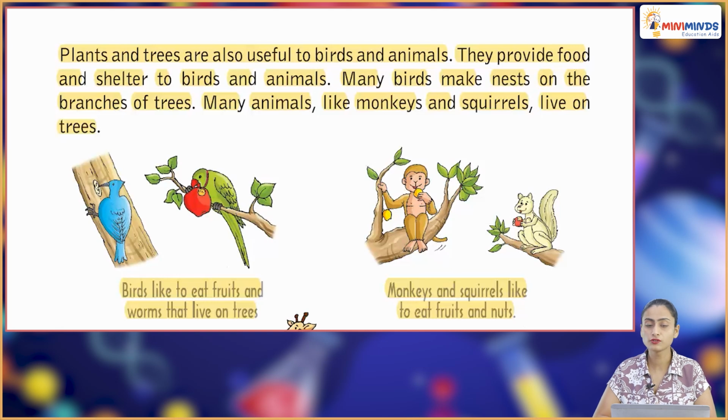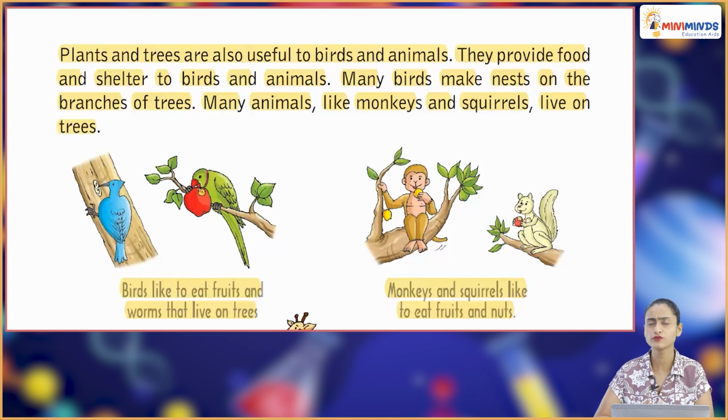Plants and trees are also useful to birds and animals. They provide food and shelter to birds and animals. Many birds make nests on the branches of trees. Many animals like monkeys and squirrels live on trees. Birds like to eat fruits and worms that live on trees. Monkeys and squirrels like to eat fruits and nuts.